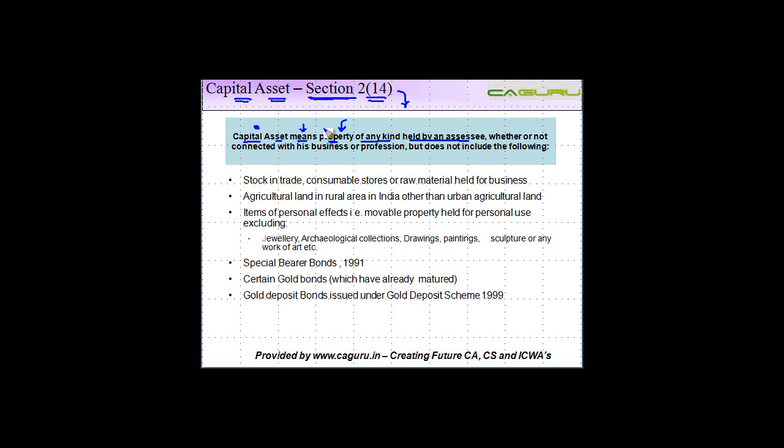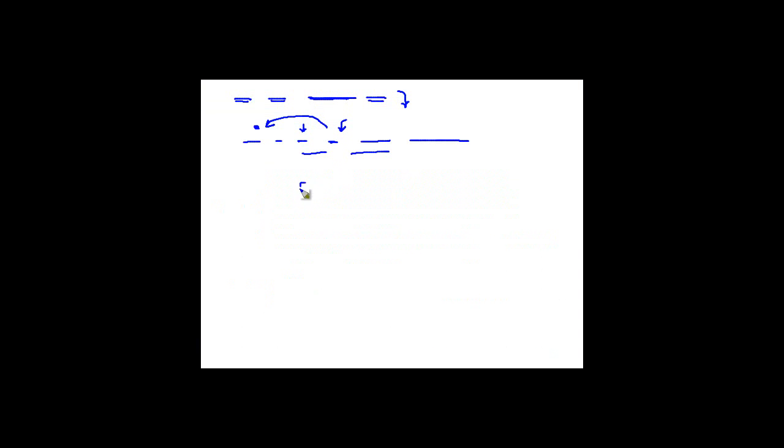So if you are an owner of a property, it can be your land, building, plant, machinery, and all other things. Those properties are construed to be a capital asset, except in cases which we will discuss now, which are the exceptions, whether or not connected with his business or profession. So let's say, for example, there is an assessee.